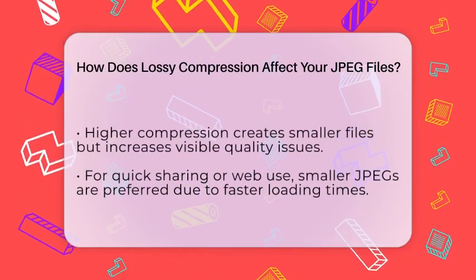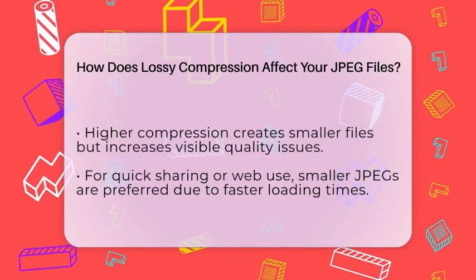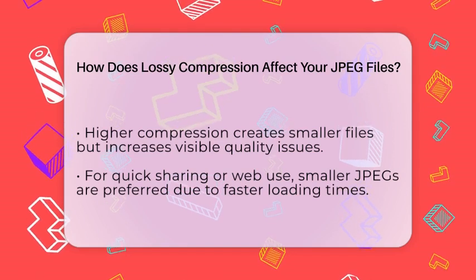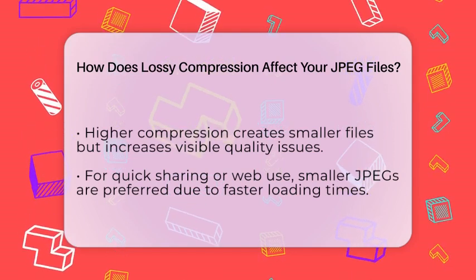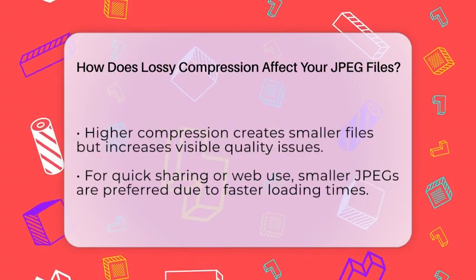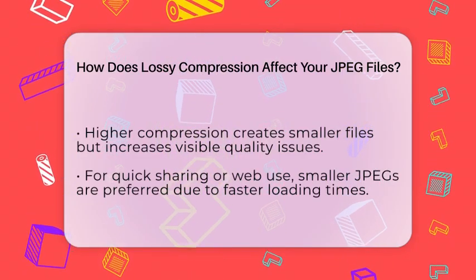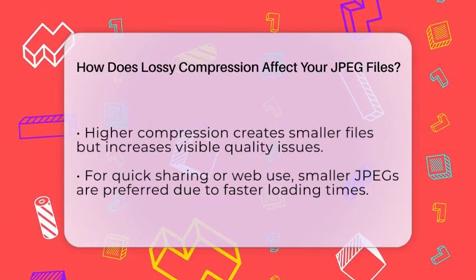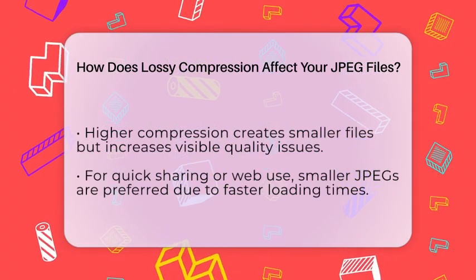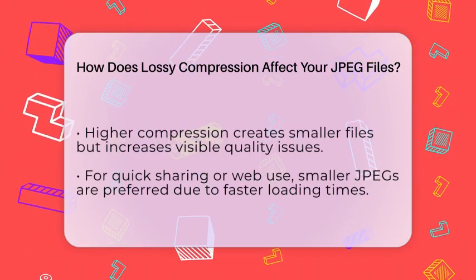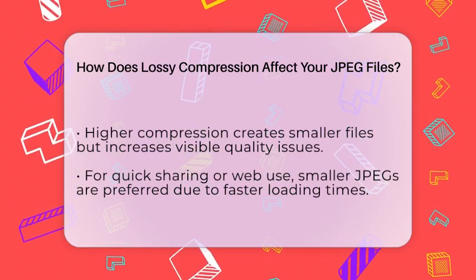In the context of post-processing and workflow, using JPEGs with lossy compression is a balancing act. For quick sharing or web use, smaller files are perfect because they load faster. But if you're doing extensive editing or printing, starting with RAW files is better. RAW files keep all the sensor data intact, so you can make adjustments without degrading quality. After editing, you can export a high-quality JPEG for sharing or printing.